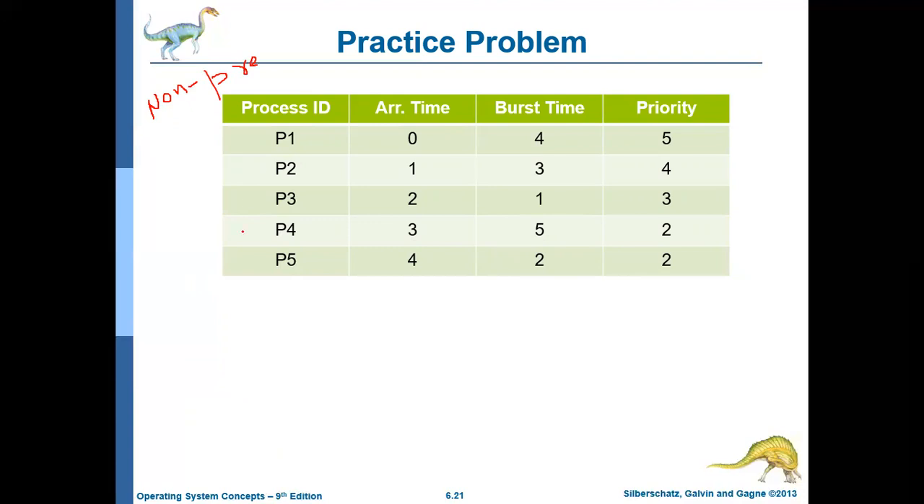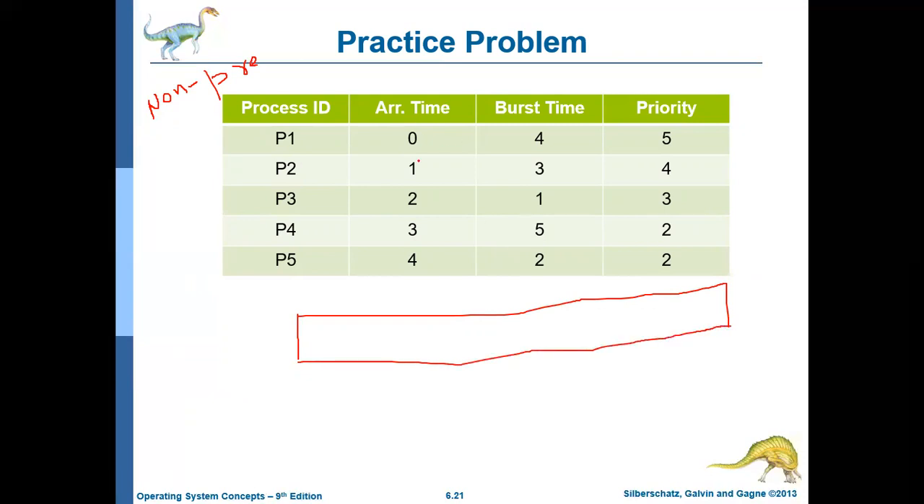Okay, considering non-preemptive scheduling, how will you draw the Gantt chart? As the arrival time is given here, you have to go with the arrival time. At time 0, there is only one process available, that is P1. No other process is available at time 0. So the CPU will obviously be given to P1. At time 0, P1 will start.